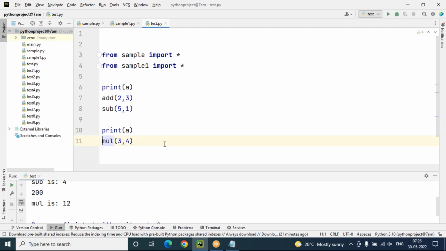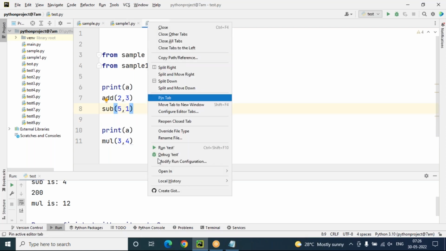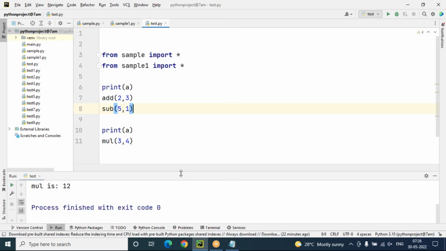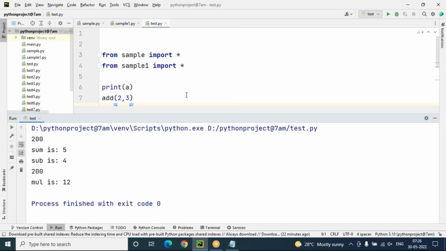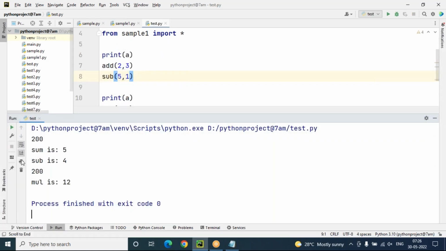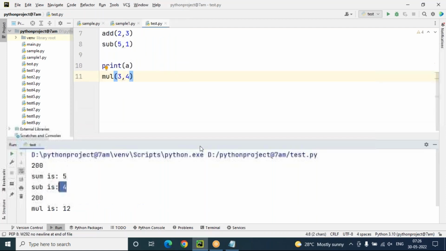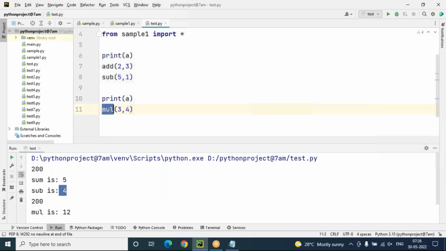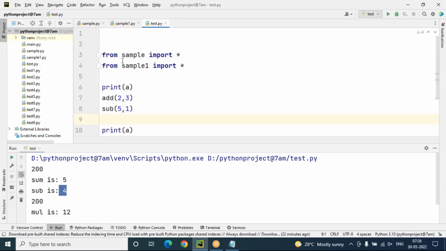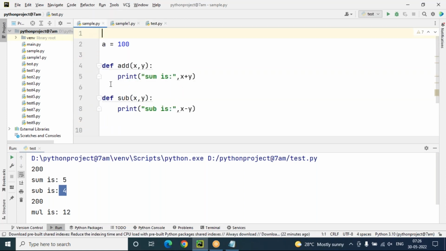But there is a problem here, one problem in this case. So notice this, what is the problem here? Okay, once I run this, we got the output clearly. Add of a value 200, add 2 comma 3 is 5, subtraction 5 minus 1 is 4, again a 200, and multiply 12. But there is no problem for the multiply function, subtract function and add function, because add and subtract functions come from the sample module.